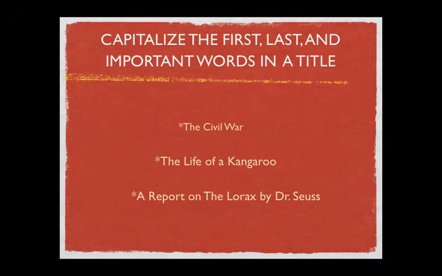The next rule is very important in formal writing. The rule is the first, last, and important words in titles should be capitalized. This is important because if you are writing a formal paper, you need to make sure you write your title appropriately. Let's look at some examples. In the first example, the is capitalized because not only is it a part of the title, but it is the first word. If this wasn't a title, Civil War would still be capitalized because it is a proper noun. The second example has the first, last, and important words capitalized. The in Lorax is capitalized because it is part of a book title. And the last title also has the first, last, and important words capitalized.